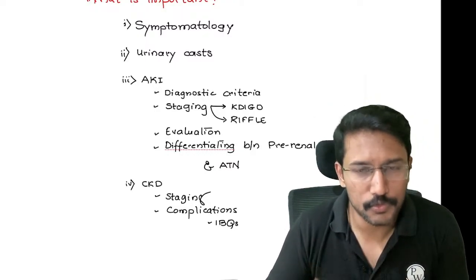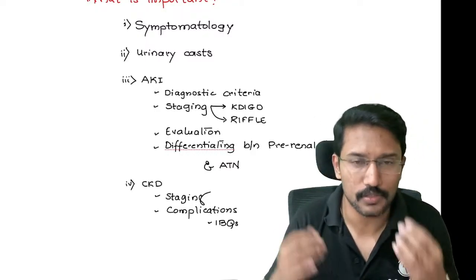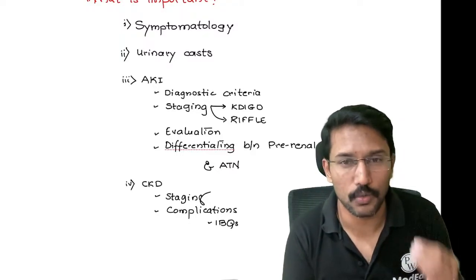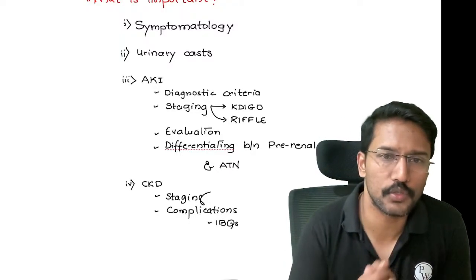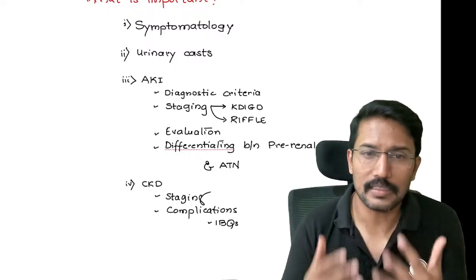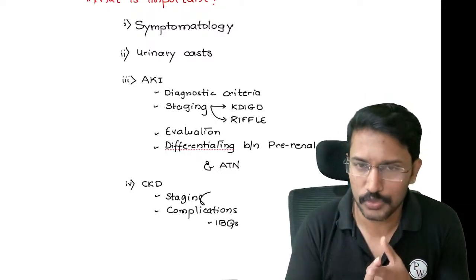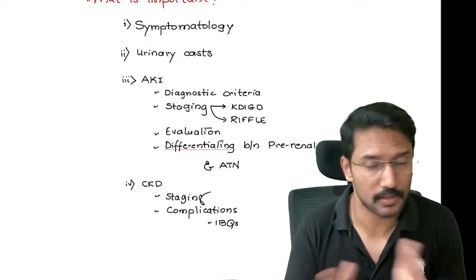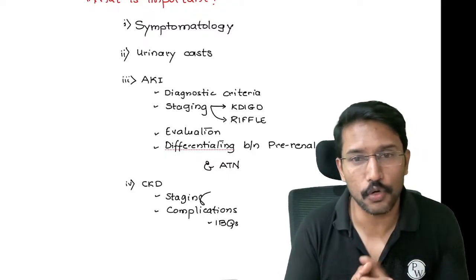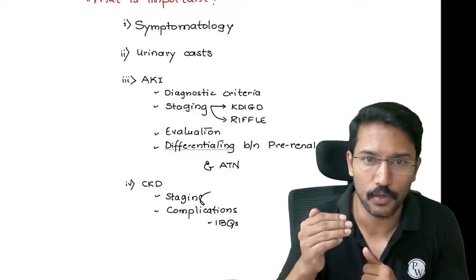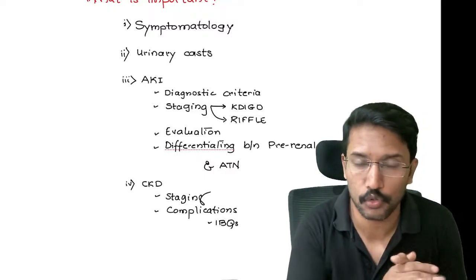Second, a repeatedly asked MCQ template is either image-based questions or direct one-liner questions about urinary casts. Then the most important topic from nephrology is acute kidney injury. Inside acute kidney injury, there is a diagnostic criteria which you need to literally memorize. There are no easy hacks. You need to learn it by heart. Then there is staging of acute kidney injury in 2 forms, KDIGO and RIFLE. You should be familiar with both of them.